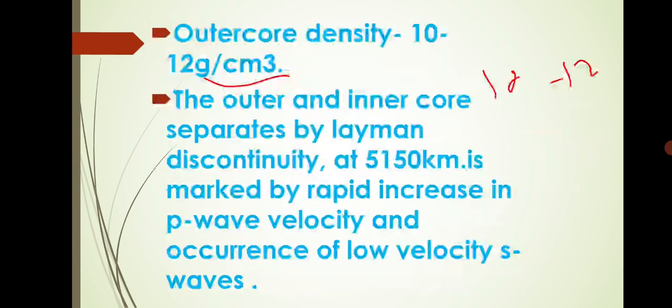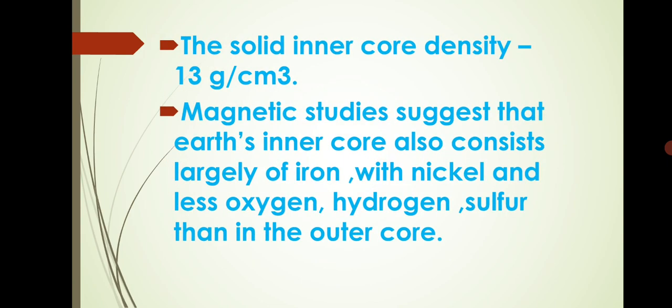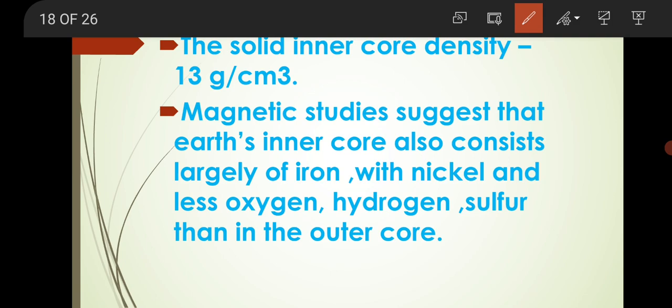The Lehmann discontinuity is marked by a rapid increase in P wave velocity and the occurrence of low velocity for S waves. The solid inner core density is 13 gram per centimeter cube, while the outer core density is 10 to 12.